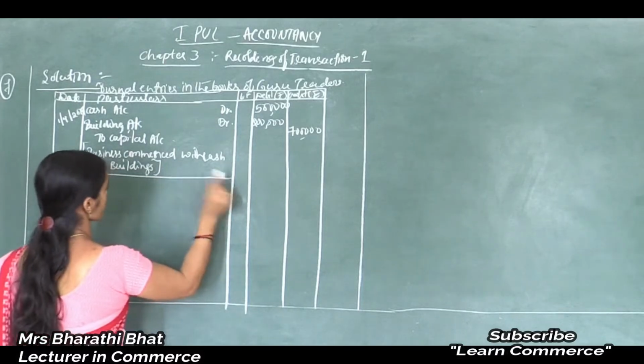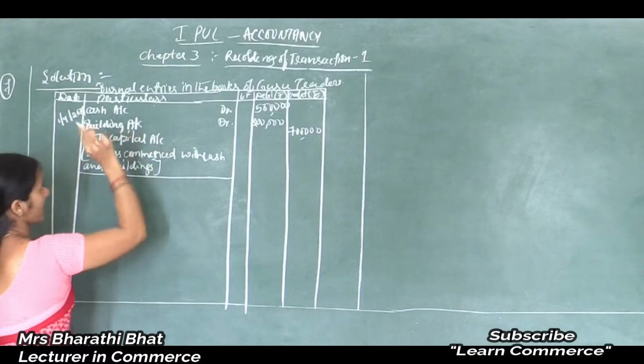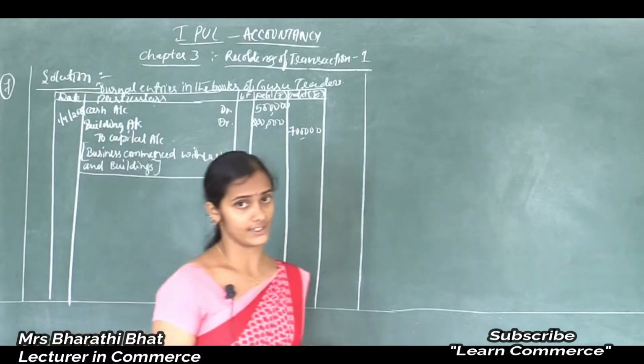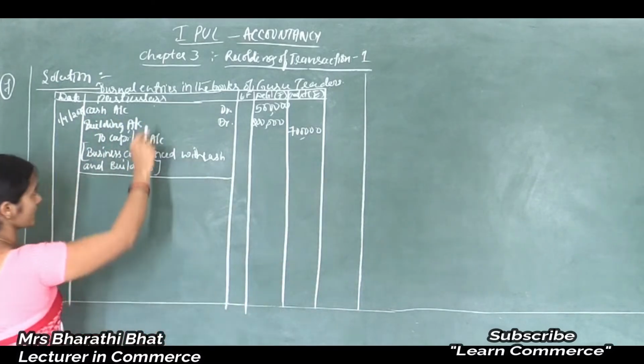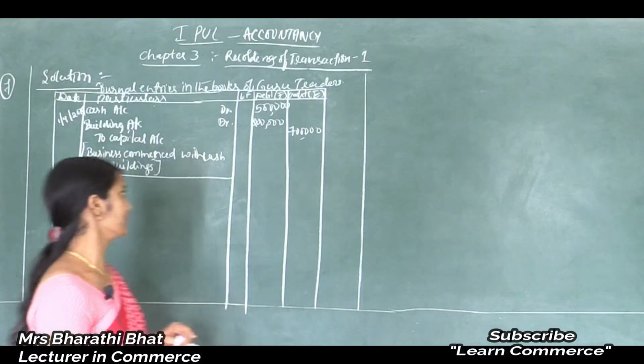So what is it called? Compound journal entry, because here two accounts are debited. Two accounts are debited. That's why it is called a compound journal entry.